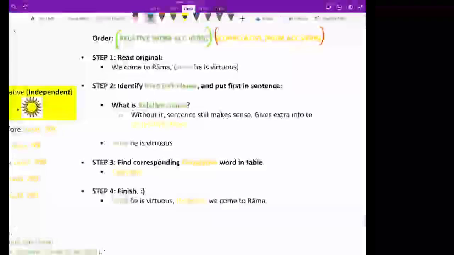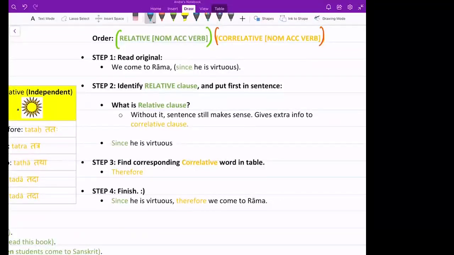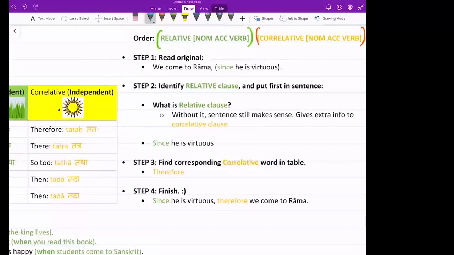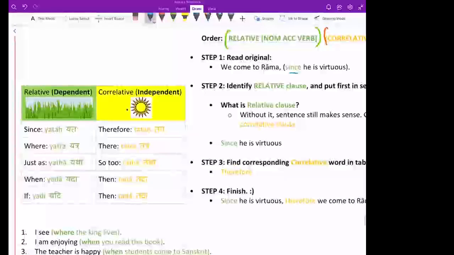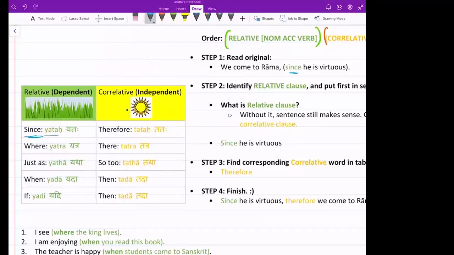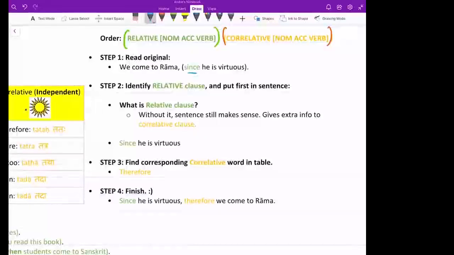Step two, identify the relative clause. How do you identify the relative clause? By simply identifying the green word. There it is. You go, oh, okay. So if a sentence has the word since, that is yattaha, then that is the relative clause. So identify the relative clause and put that first in the sentence. Before doing that, what is the relative clause? Think of a relative clause that without it, the sentence still makes perfect sense. That means you don't actually need a relative clause.